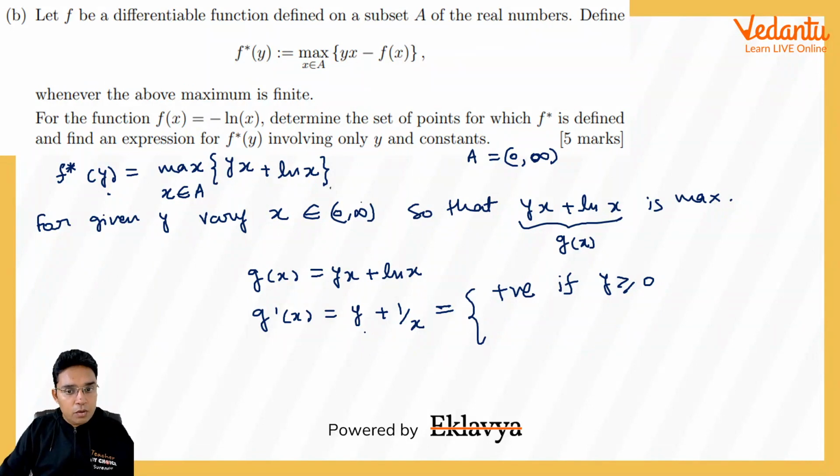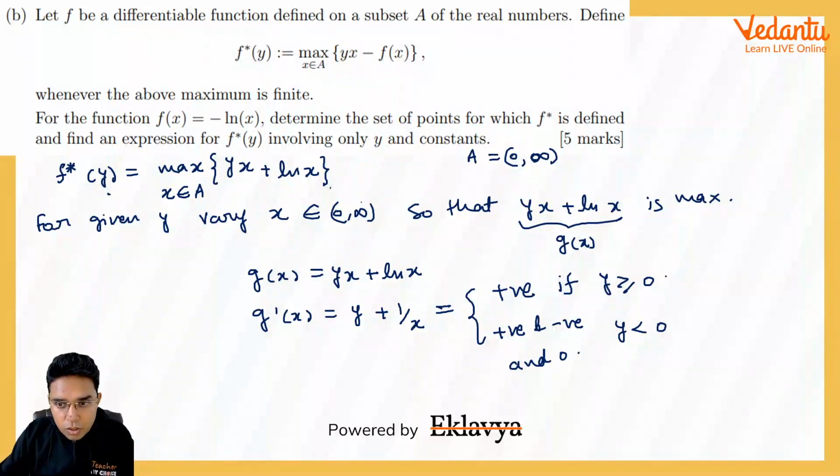Even if y is 0, then also y plus 1 upon x will be positive because x is from 0 to infinity. But if y is negative, then it can be positive and negative both, and 0 also. If y is negative, then I think we can have all the values.